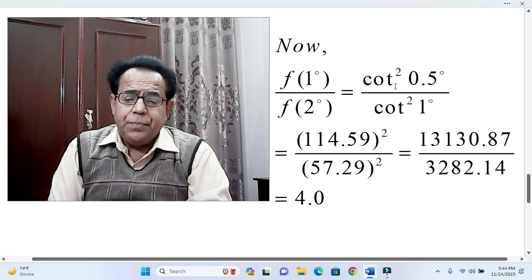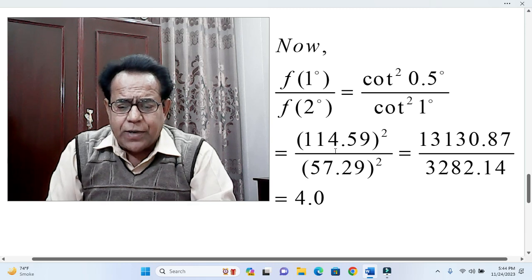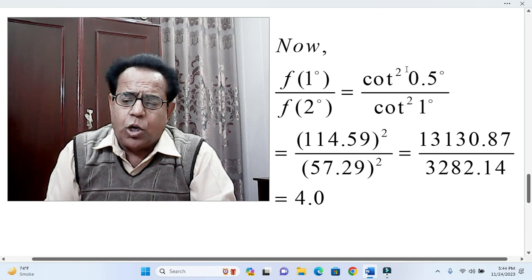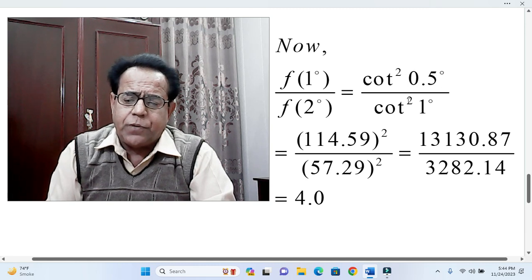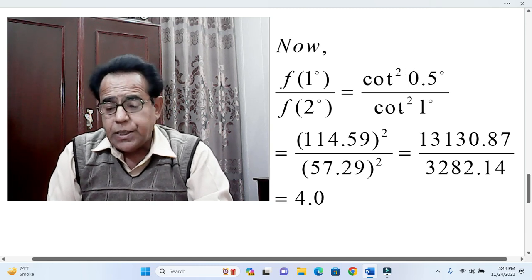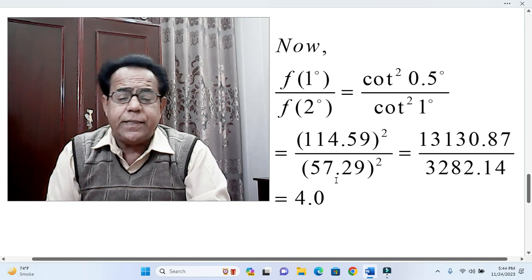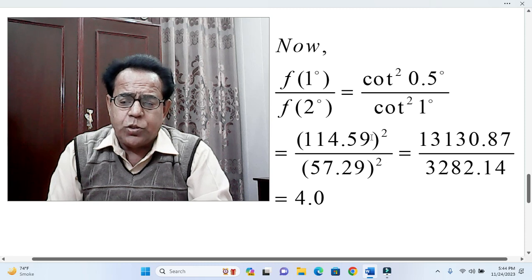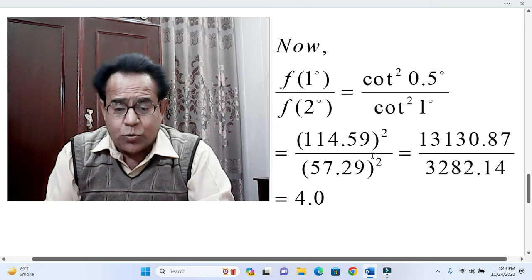Cot 0.5 degree is equal to 114.59, and it will be squared because it is cot square. Similarly, the value of cot 1 degree is 57.29, and it will also be squared because both cot in the numerator and denominator are squared.